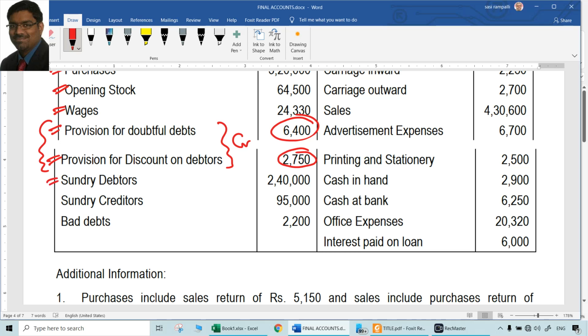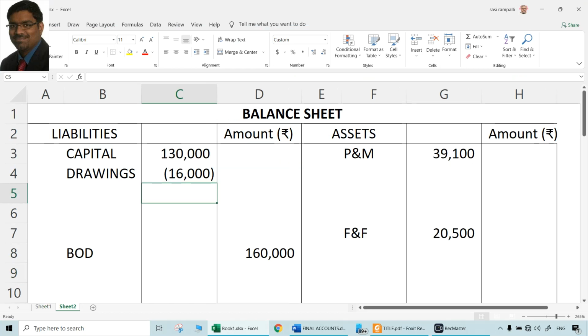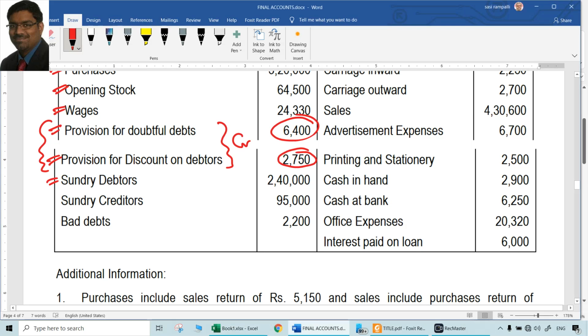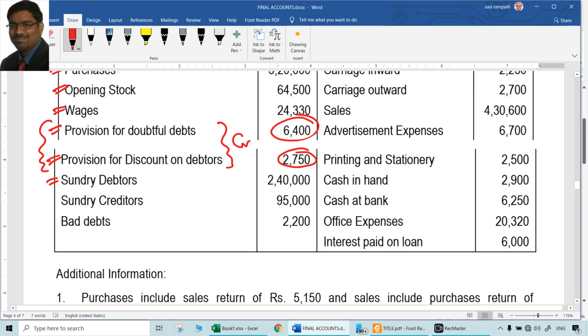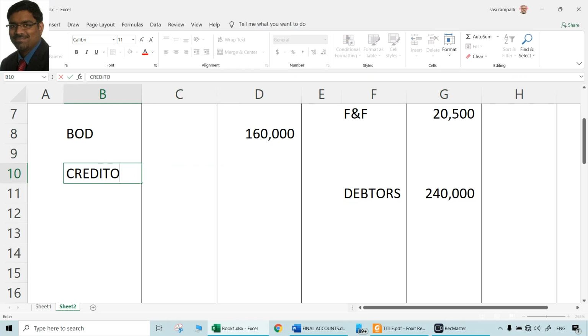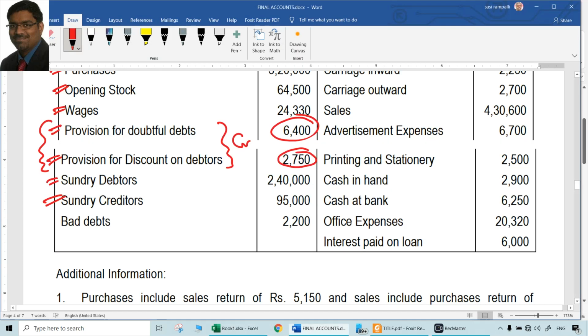Debtors, 2,40,000, which is definitely to be posted on the assets side of balance sheet. Debtors, of course it will have a lot of adjustments. So 2,40,000 in the inner column. Creditors, 95,000. Liability side of balance sheet. Sundry creditors, 95,000.